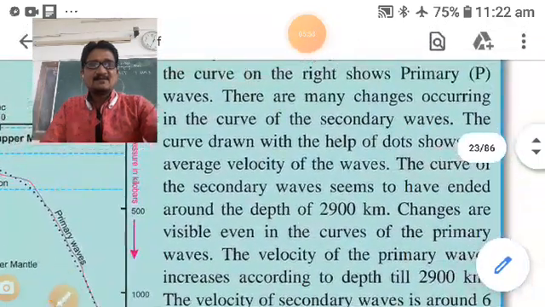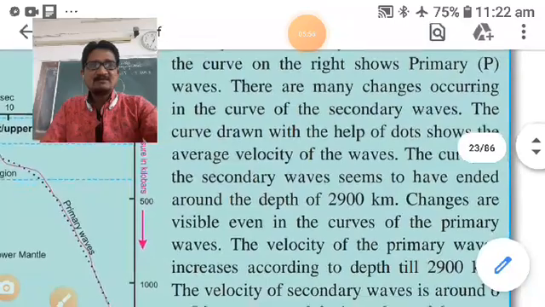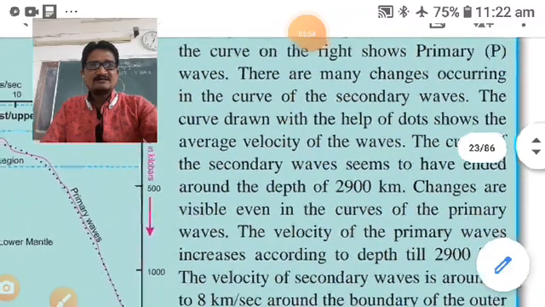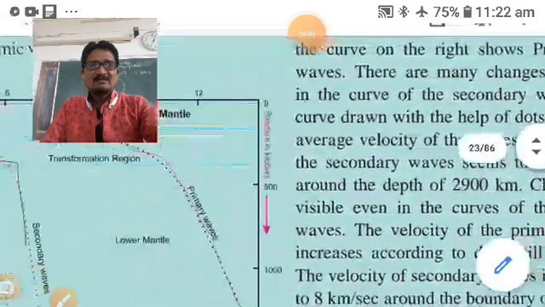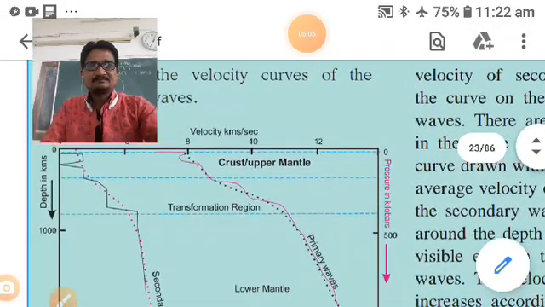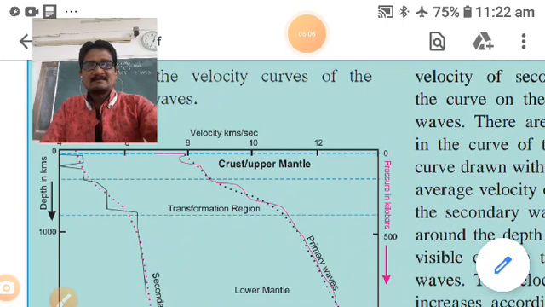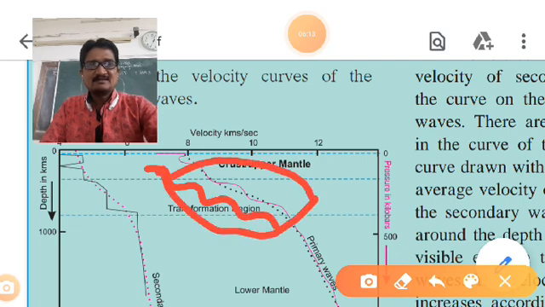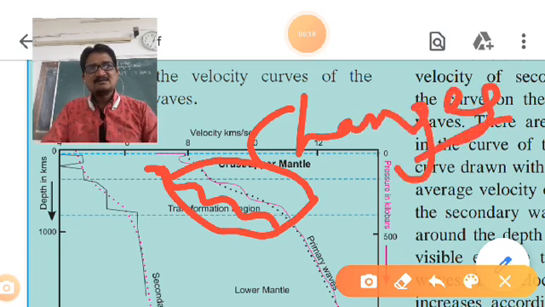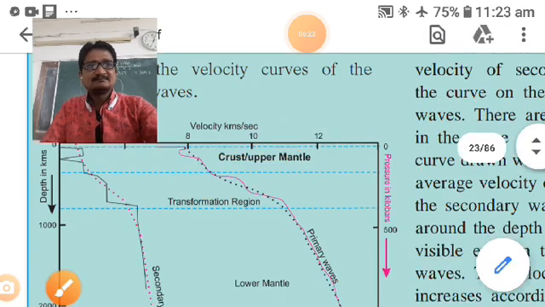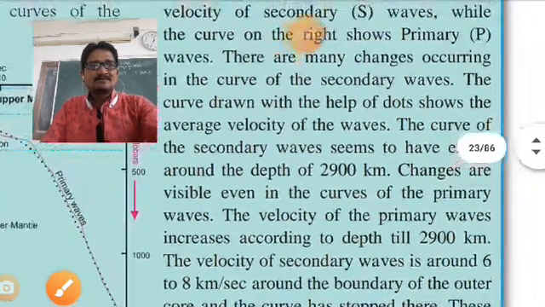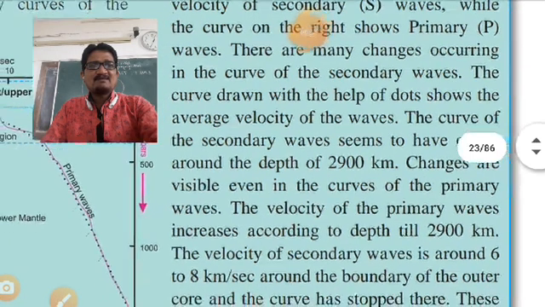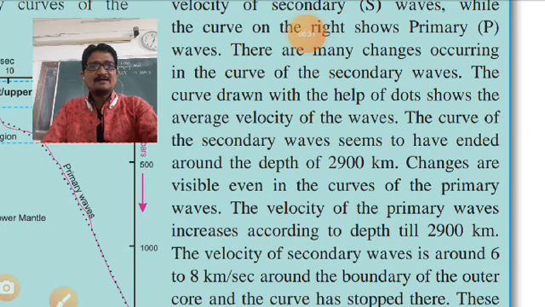The curve of the secondary wave seems to have ended around the depth of 2900 km. Changes are visible even in the curves of the primary waves. These curves are given. Changes are visible even in the curves of primary waves. The velocity of the primary waves increases according to the depth till 2900 kilometers.